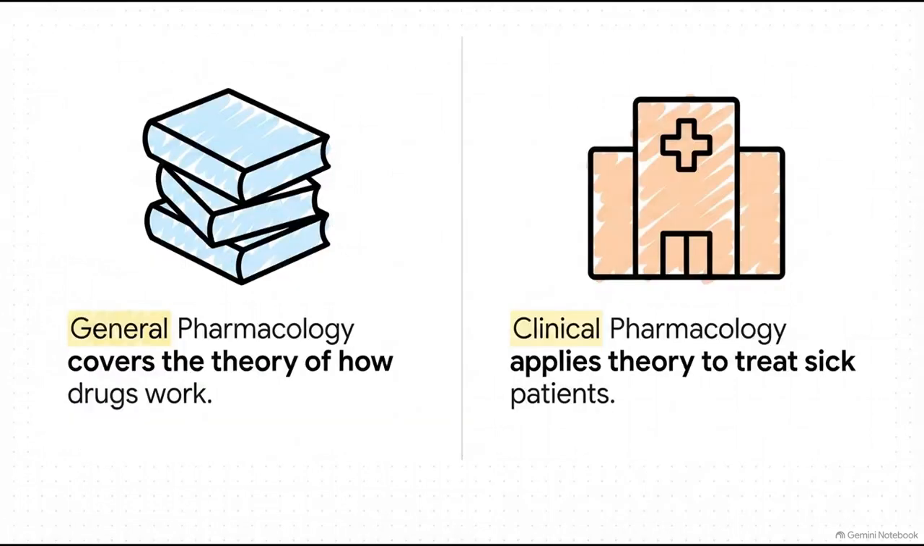Let's look at the two main branches of our field. On one side, we have general pharmacology. This is the theory. It's the textbook study of how drugs work on a cellular level. But on the other side, we have clinical pharmacology, which is sometimes called pharmacotherapeutics. This is where theory meets reality. Clinical pharmacology is applied directly to treating sick patients. It's that real-world moment when you, as a pharmacist, look at a diabetic patient's blood sugar levels and decide the exact, safe dose of insulin they need right then and there. So general is the how, and clinical is the who and when. And that wraps our foundation.